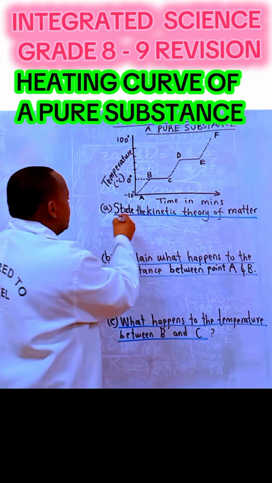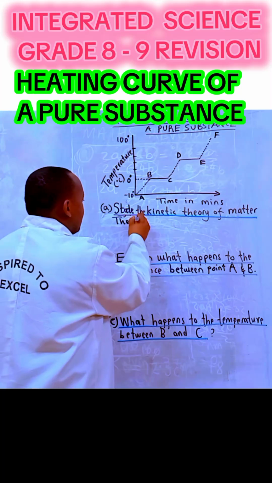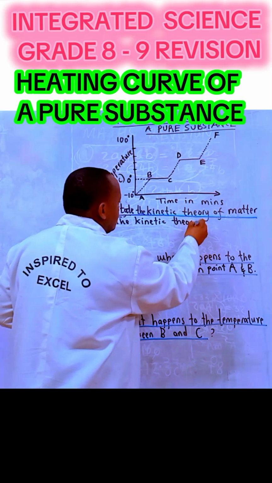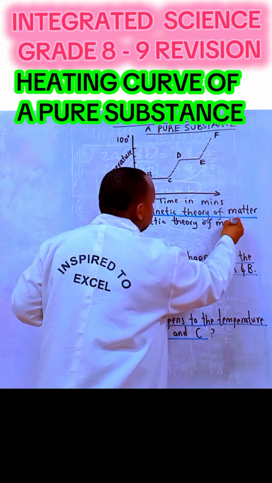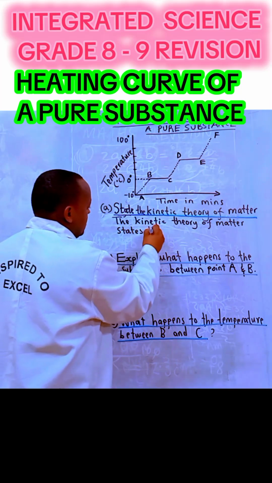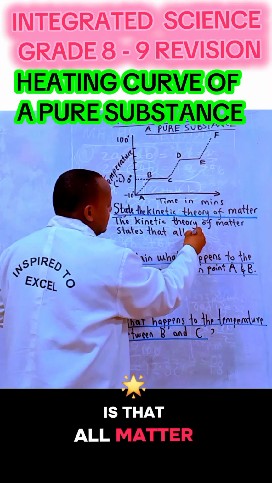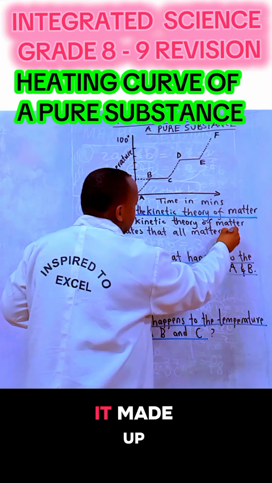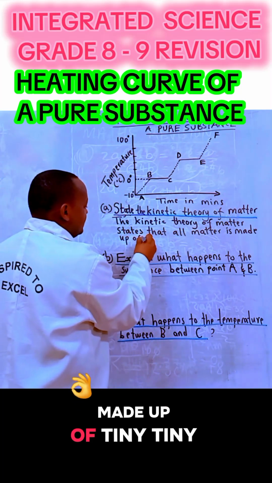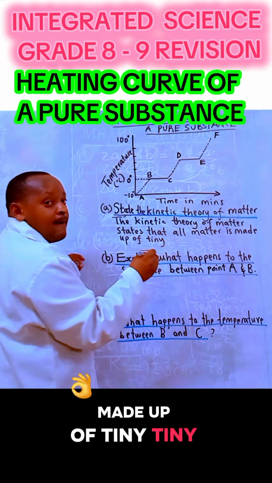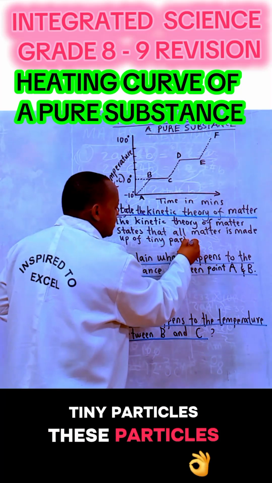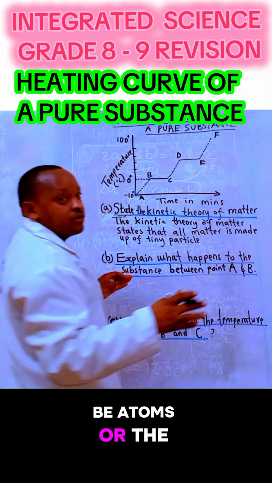Let us write: the kinetic theory of matter states that all matter is made up of tiny particles. These particles are also called atoms or molecules.